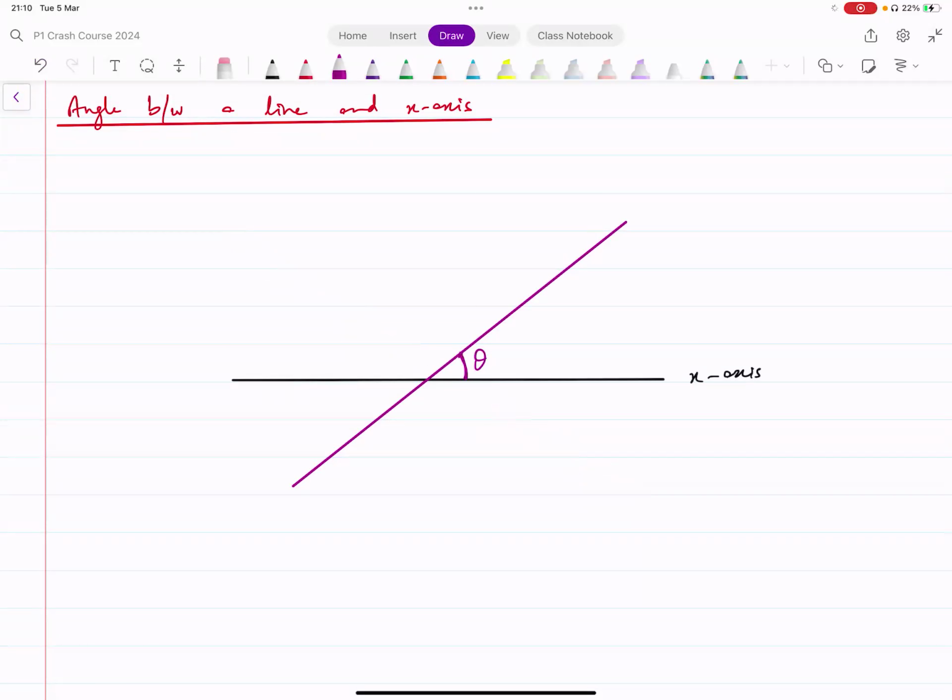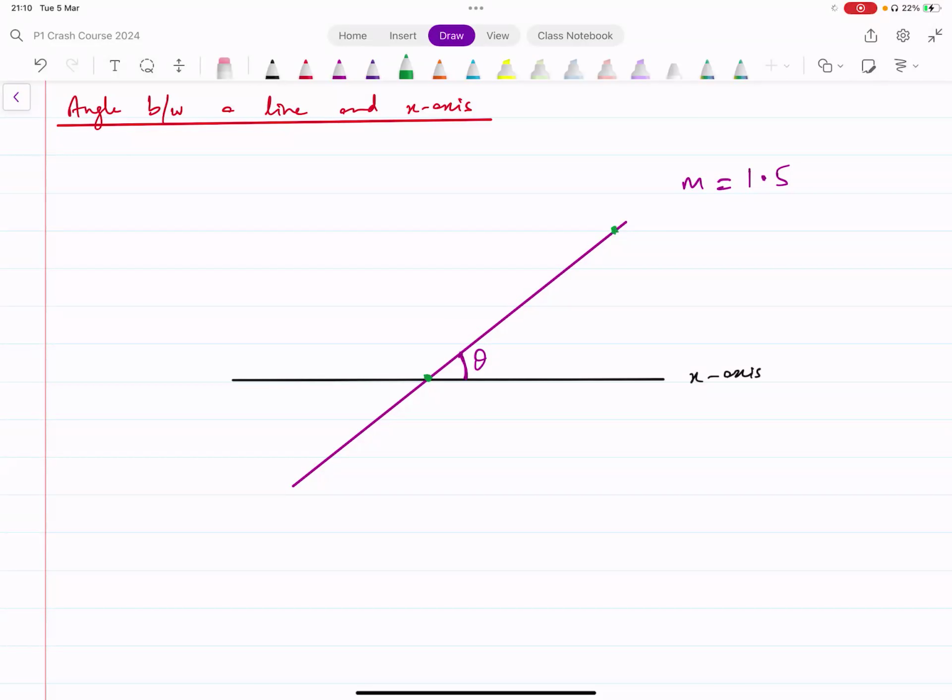Let's try to understand this. Let's say we know that the gradient of this line is equal to 1.5. Using this gradient, how do we find the angle that this line makes with the x-axis? We can think of it like this. Let's take 2 points on the line, such that one point is here, where the line intersects the x-axis, and take 1 point somewhere else. Let's say we take a point right here.